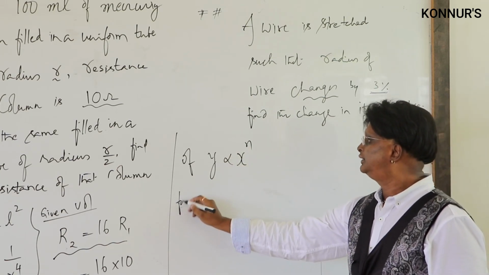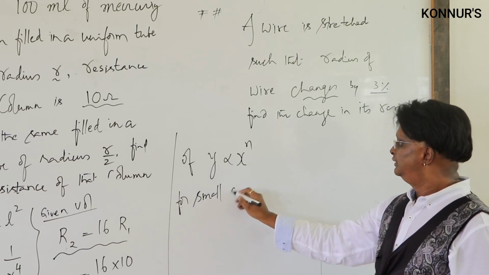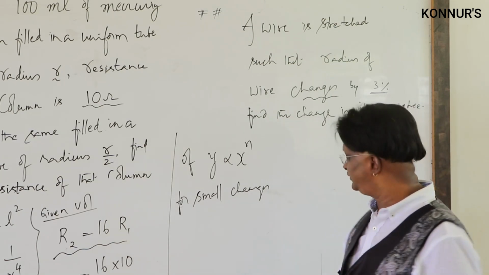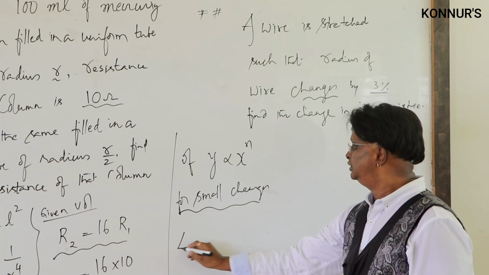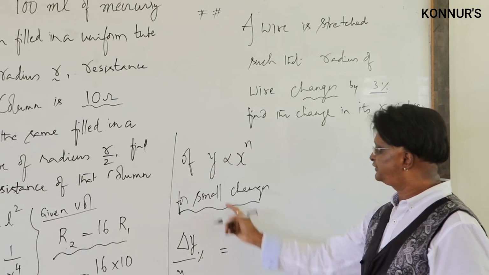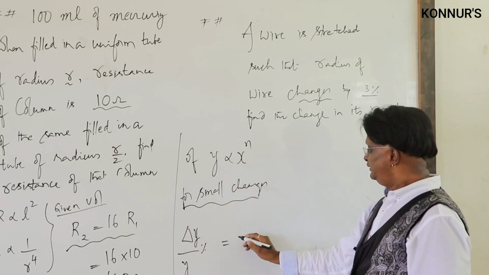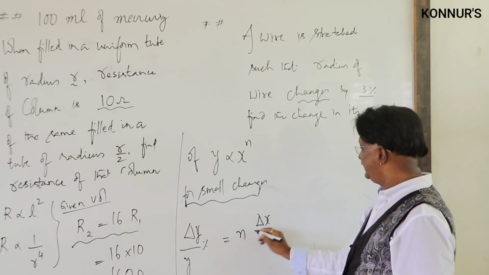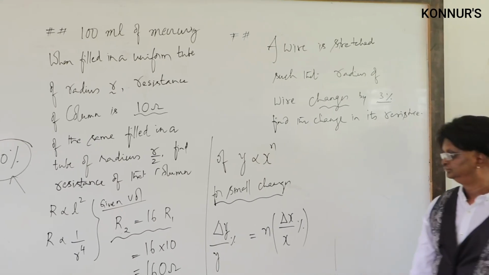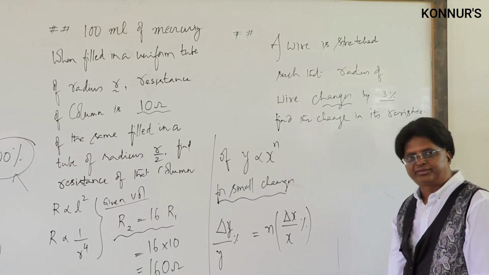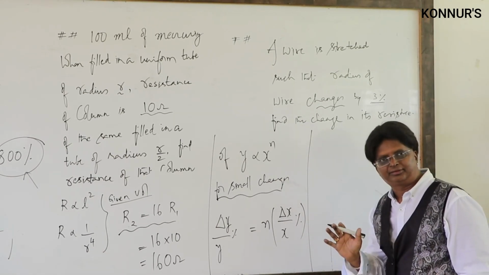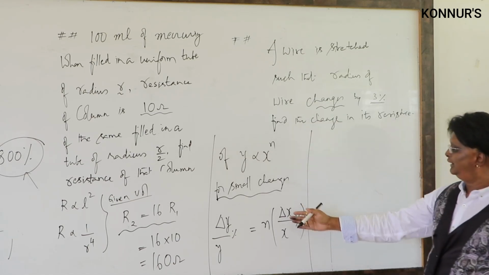Now for small changes, I have told you the numbers you will find: 1, 2, 3, 4, 0.5, these numbers. For small changes, the rule, and I call it a tool: delta y by y percent, the percentage change in y, is n times delta x by x percent. This is the rule. N times delta x by x percent is the rule. Please do remember, we will do such examples in all the chapters. Okay, now let us apply this.